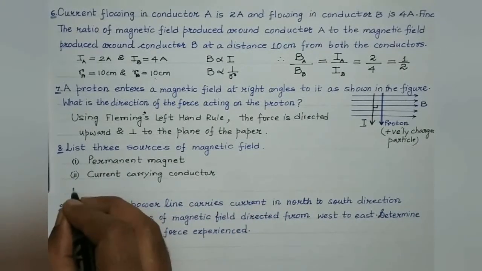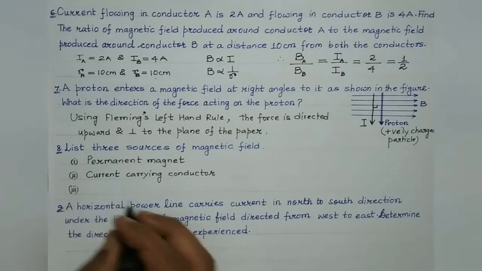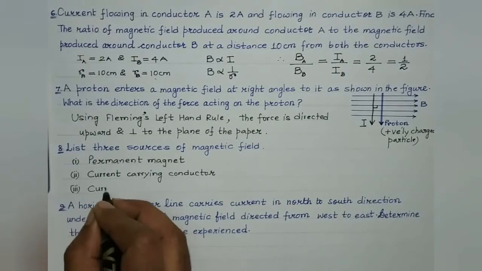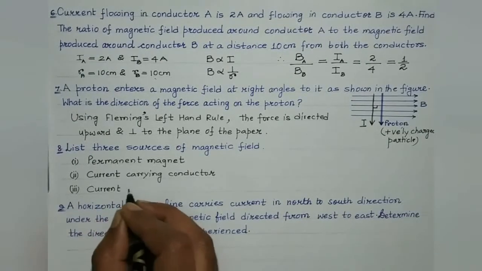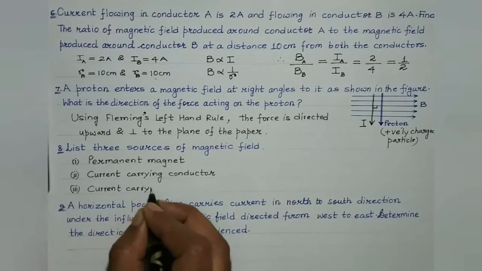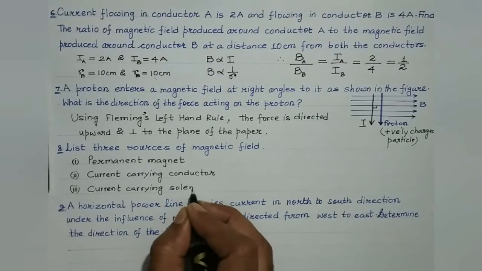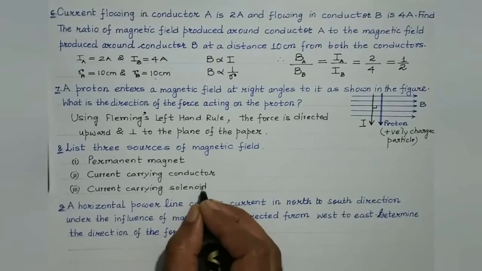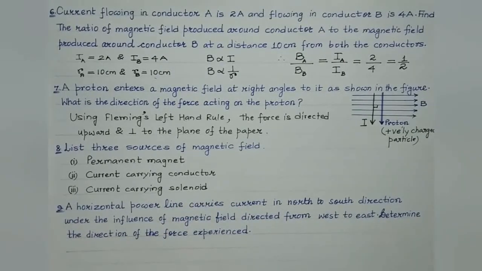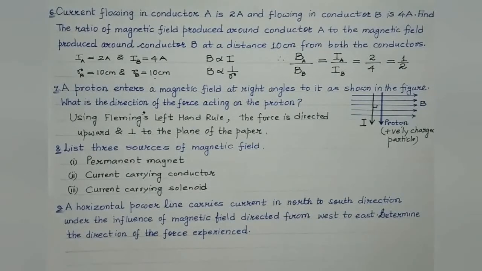And third, students, the current carrying solenoid, this also behaves as a magnet. So current carrying solenoid. So these are the three sources of magnetic field, right? Okay, now let's proceed to the last question then.